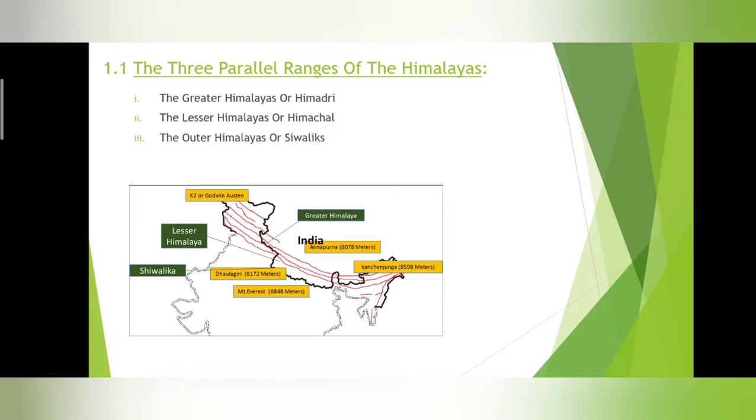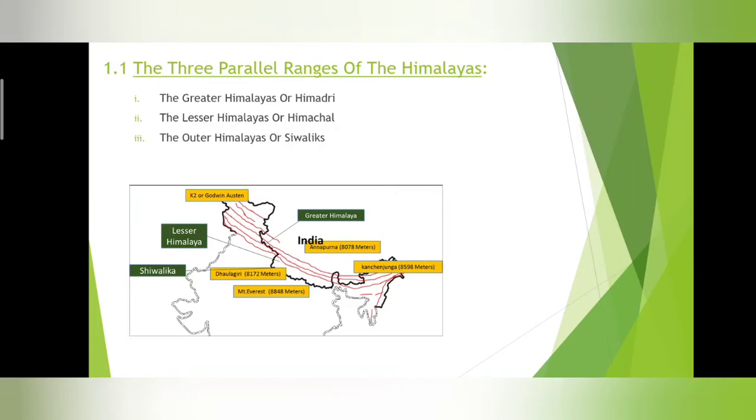The upper level, which is to a high extent, is called the Greater Himalayas or Himadri. As you can see, the green marks have been given, showing which are the Greater Himalayas, which are the Lesser Himalayas, and which are the Shivaliks. So the three parallel ranges are the Greater Himalayas, otherwise called Himadri. The second range is the Lesser Himalayas or Himachal. The outer Himalayas or Shivaliks are the third level.